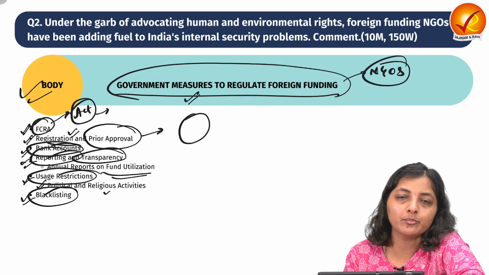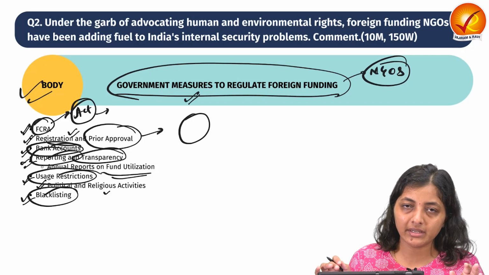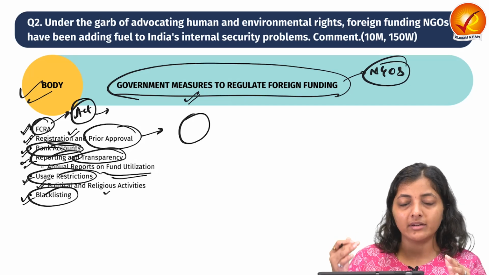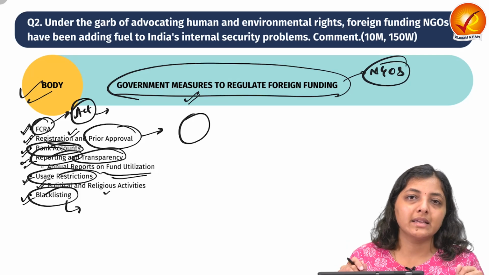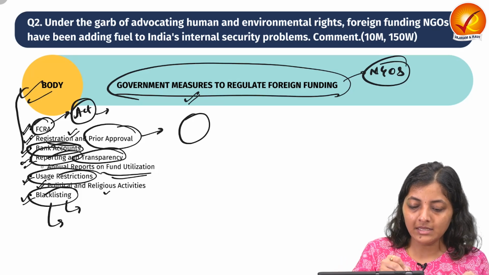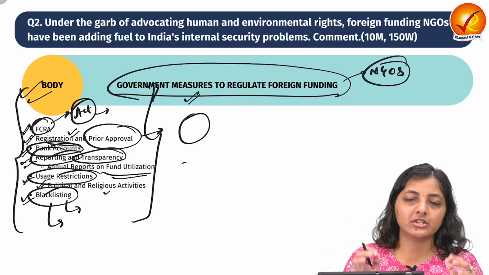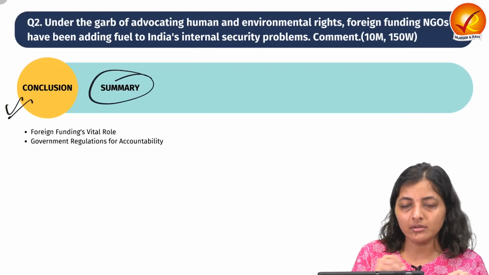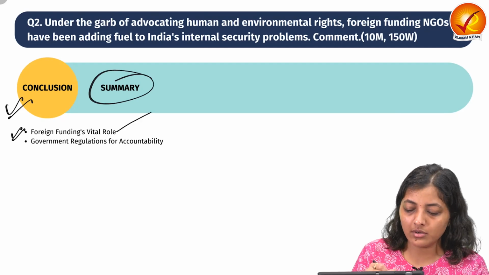Then next is the blacklisting provisions. When the NGOs are seen carrying out some anti-national activities or which hinder the growth, or activities which are against the sovereignty and integrity of India, the government bans the NGO. It means they are blacklisted and they cannot continue with the foreign funds. So these are some of the measures via which the government has put some restrictions or regulations on these foreign funding NGOs.